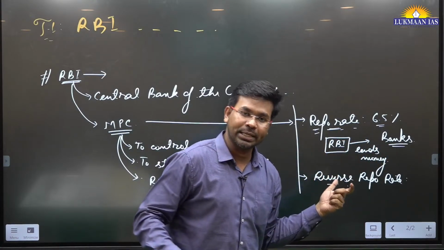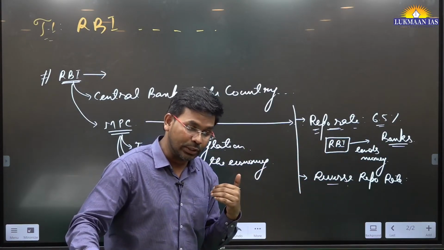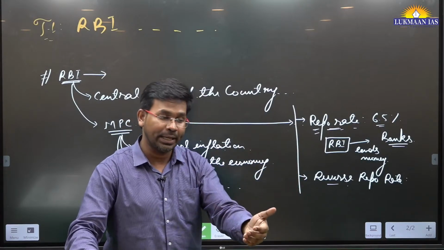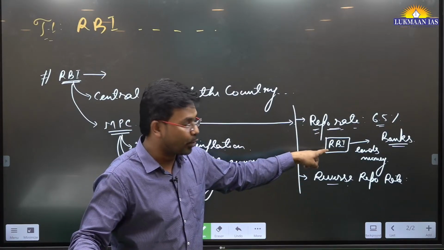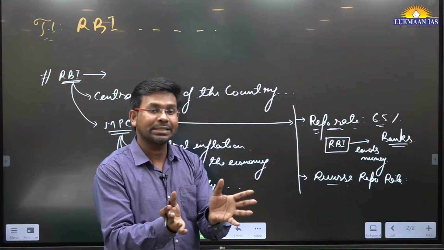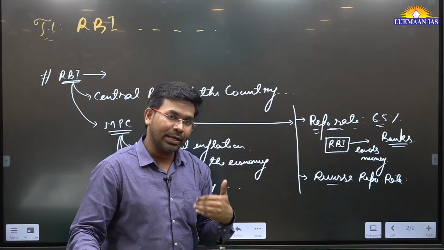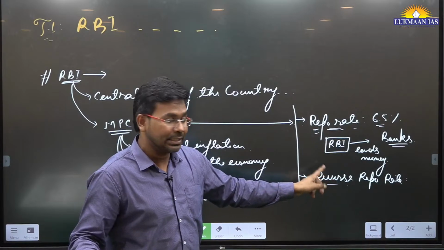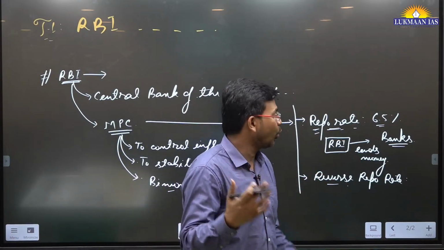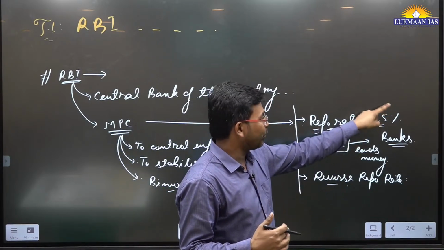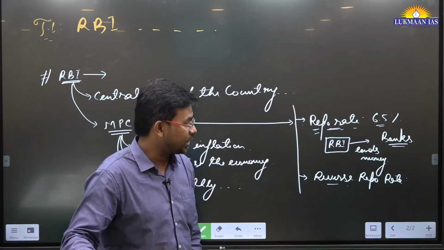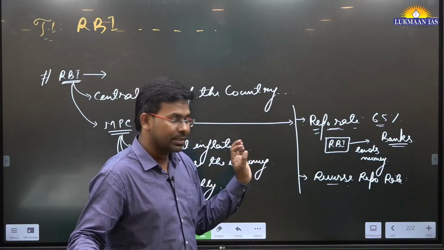Why does it borrow money? So that it can control the flow of money in the economy. To take away money from the economy, it borrows money from the banks. So banks are left with lesser money, and somehow they control the inflation in the country. This rate is generally 1% lower than the repo rate. Repo rate is 6.5%, reverse repo rate will be 5.5%. Generally it is 1% lower.